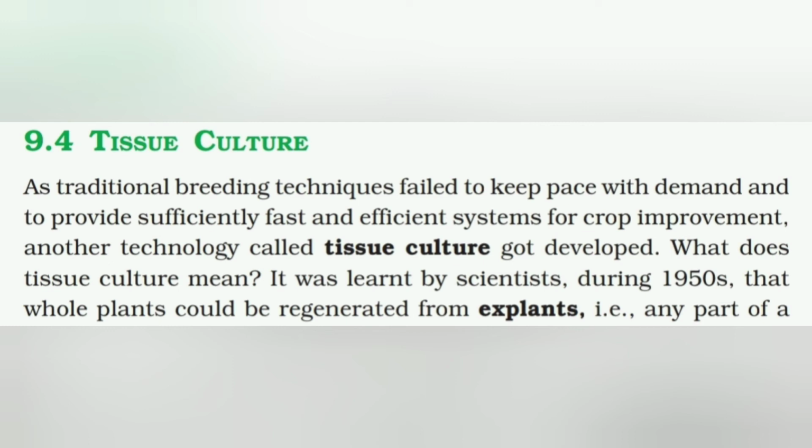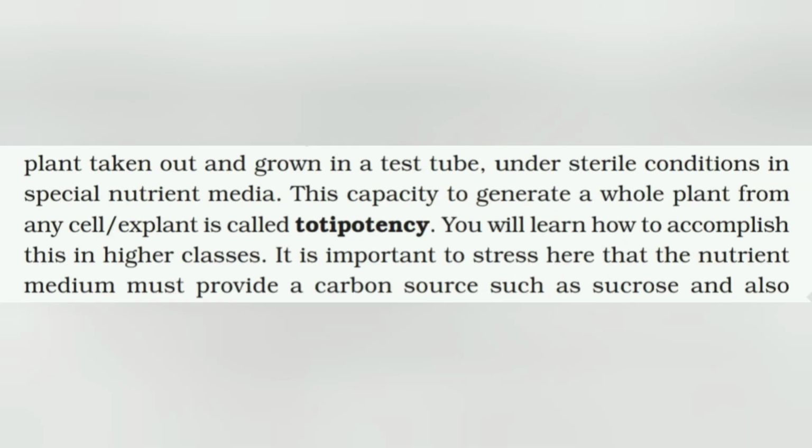It was learnt by scientists during the 1950s that a whole plant could be regenerated from explants, that is, any part of the plant taken out and grown in a test tube under sterile condition in a special nutrient media. This capacity to generate a whole plant from any cell or explant is known as totipotency. You will learn how to accomplish this in higher classes.